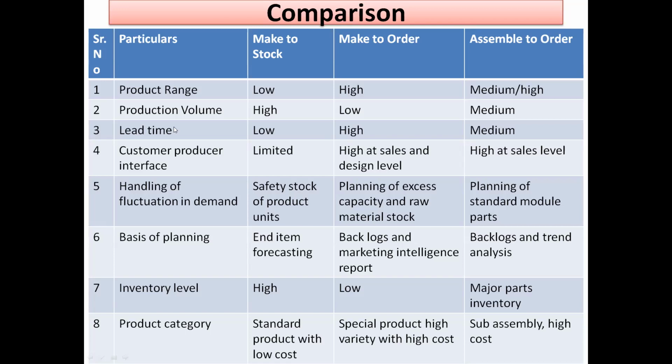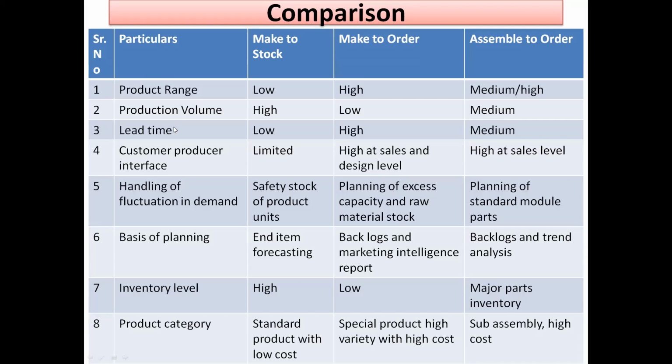Inventory level. Make to stock, very high inventory level is required, because a lot of products are manufactured and kept in stock. Then make to order, very low. If only 3 items are required to be manufactured in 1 year, then the inventory level is very low, as the plates and other material required are very little. And assemble to order, this is the major part of inventory only, because the standard parts are available in stock, and after that only the assembly part remains. So here, assemble to order, major parts in inventory only.